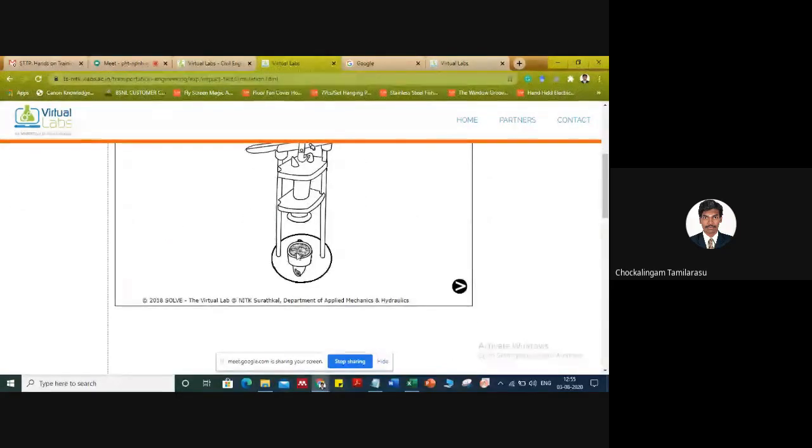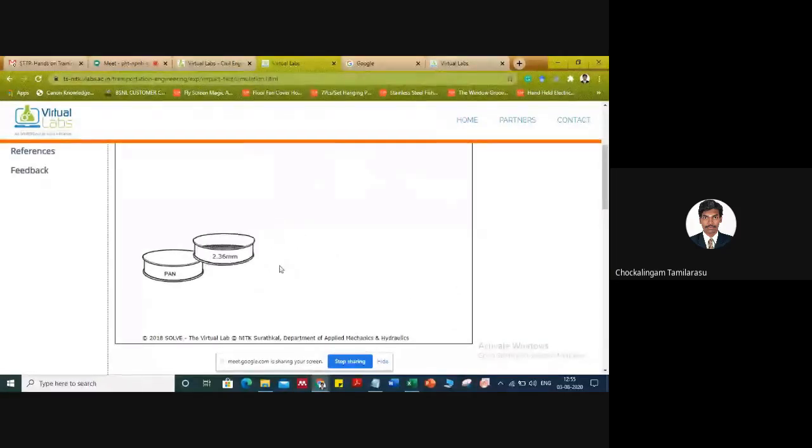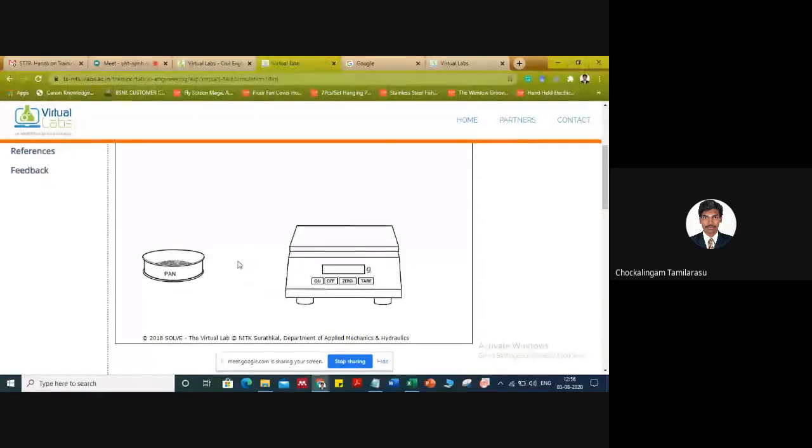Then we take the sample and sieve it with the 2.36 mm sieve. Close the sieve, place it in the sieve shaker and switch on the machine. Again we take the aggregate passing 2.36 mm.